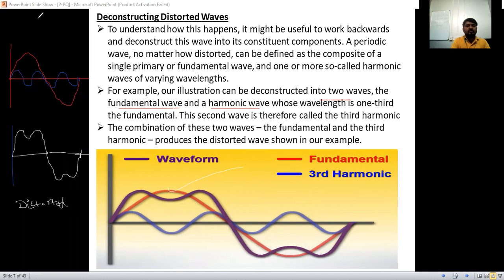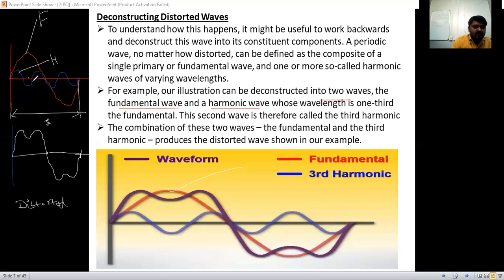So this one is fundamental, this is harmonics here. So the wavelength of this one I will consider as 1 here now. I will consider this as 1 second, 1 cycle. But see in the same duration, the harmonics, how many cycles are there?